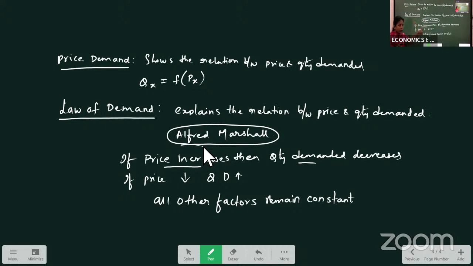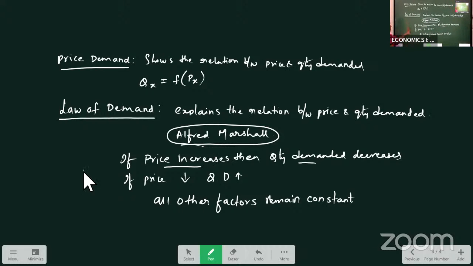When the question comes like this, you have to add these points here. Law of demand explains the relation between price and quantity demanded. This law was explained by Alfred Marshall. According to Alfred Marshall, if price increases, quantity demanded decreases. And if price decreases, quantity demanded increases. All other factors remain constant. So this is the concept explained in our law of demand.